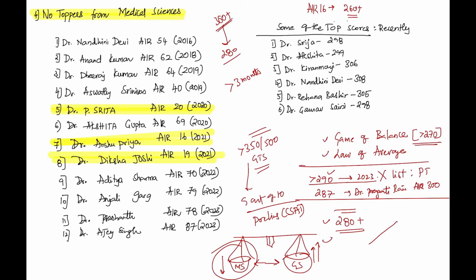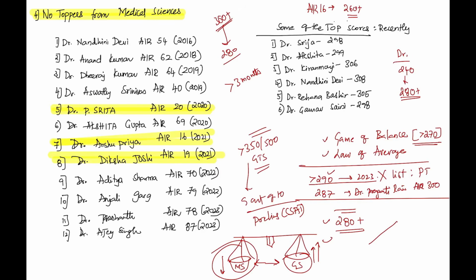For example, you take Dr. Anjali Garg. Dr. Anjali Garg scored 240 last year. Now she worked hard to get 280 plus, and she has an IAS rank. So you can improve the score. You can reach up to 280. You need an optimistic ideology. You should be optimistic about the scores in any optional, not only medical science, any optional.